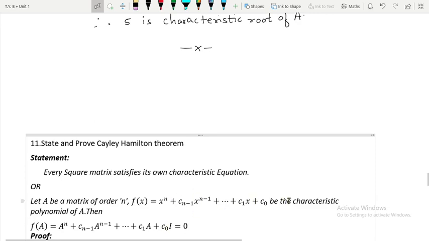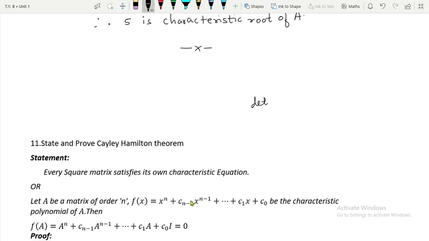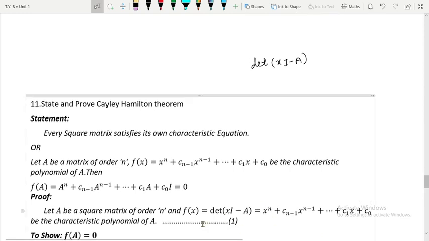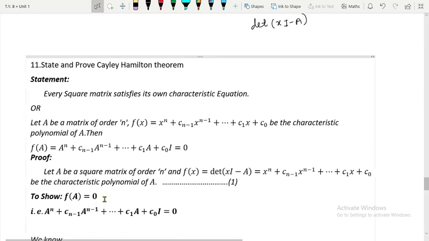Now we are going to prove it. First of all, I will write down the given things. Let A be a square matrix of order n, and let f of x be the characteristic polynomial of A. But remember, how do we get the characteristic polynomial of A? We get it by finding the determinant of xI minus A. So that is what I will write over here. This is my given thing: f of x is equal to the determinant of xI minus A, which is the characteristic polynomial of A, and what we have to show is that f of A is equal to 0.